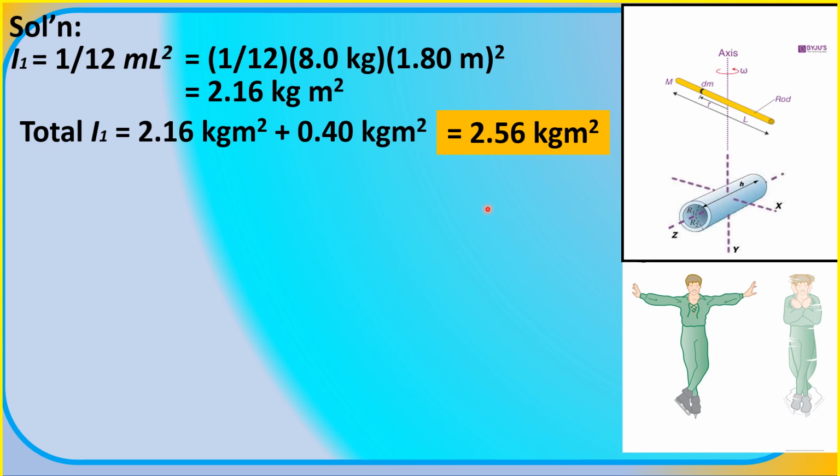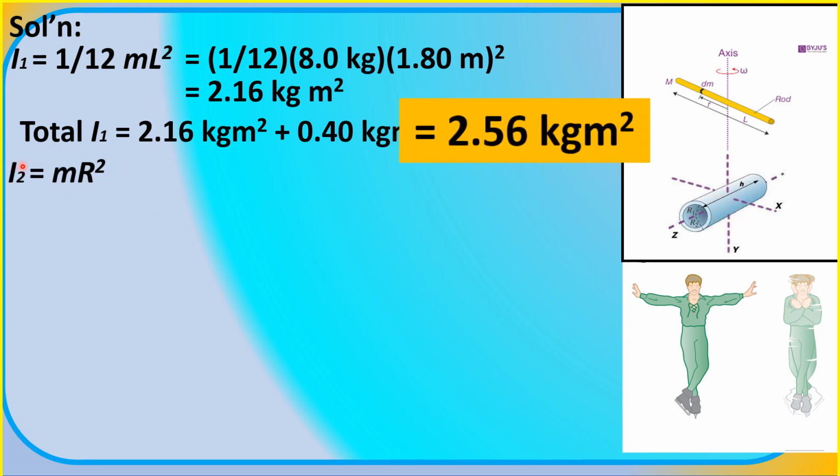When his arms and hands are brought in and wrapped to his body, as shown in this second sketch, the figure skater's arms and hands can be likened to a thin-walled hollow cylinder, whose moment of inertia is equal to its mass times the square of its radius.